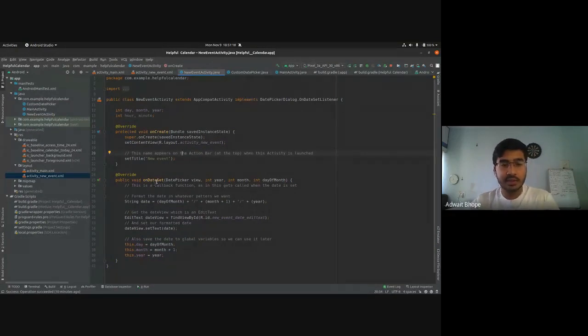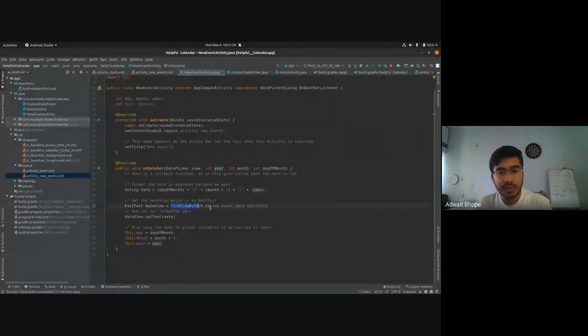So on date set, as I said, this is a callback function and it gets called when the date is set. And what is happening in this function is you get this as integers, right? I'm formatting it as a date, day of month plus slash month plus one. Now why we're doing month plus one is because the index starts from 0. So we need to do a plus one, then again slash and a year. And again, we are doing a find view by ID, which is similar to get element by ID, get the date view, which is an edit text.